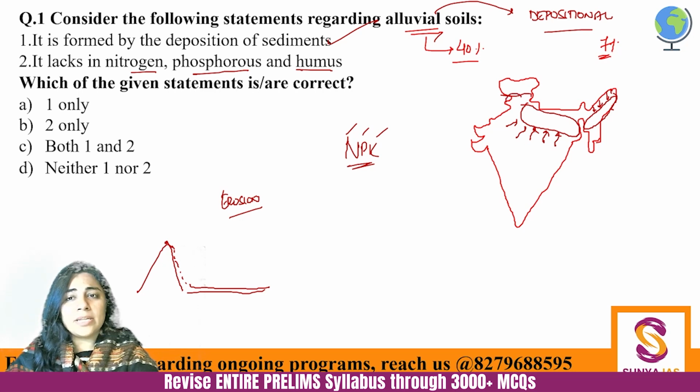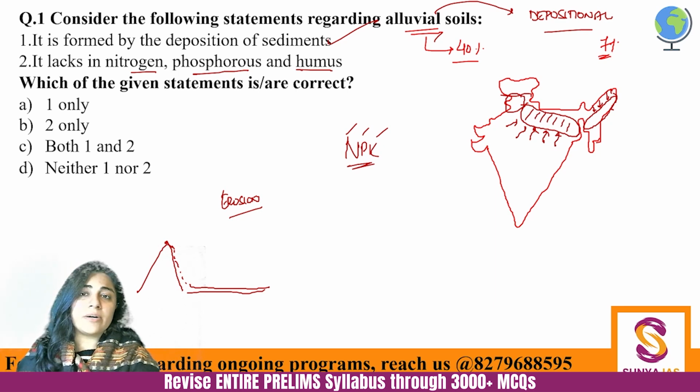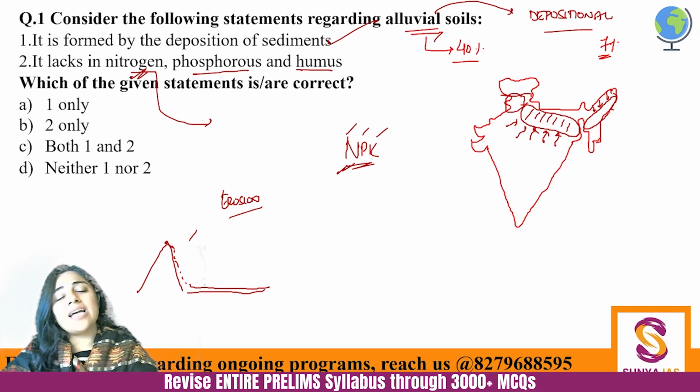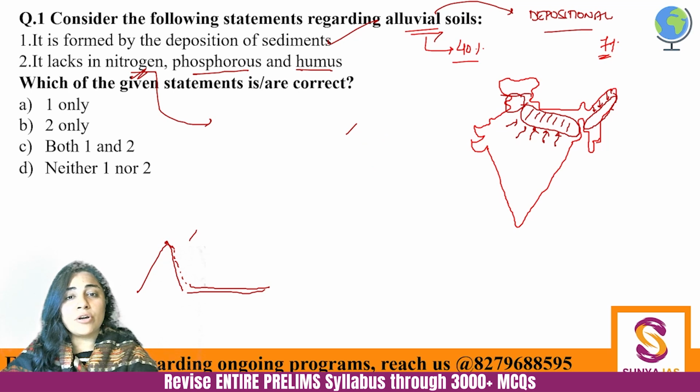Be it Punjab, Haryana region or be it this region, we are primarily using NPK fertilizers, and maybe we are using a plethora of N, which is nitrogen. So nitrogen deficiency is a very major problem in our soils. And that's why UPSC has asked questions time and again about which plants are good at nitrogen fixation also, right? UPSC has a very proper method of setting up this examination. It's not random.